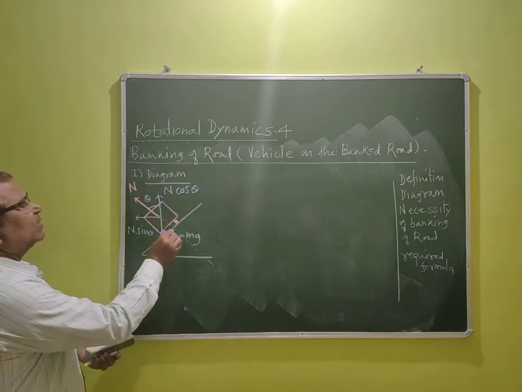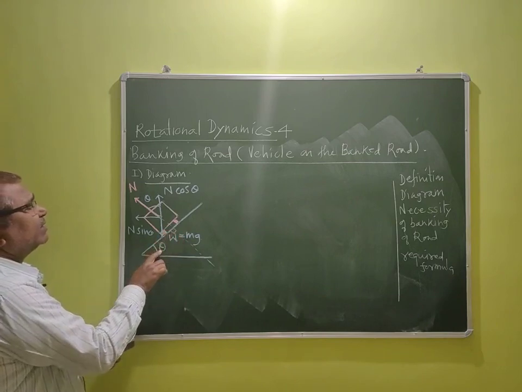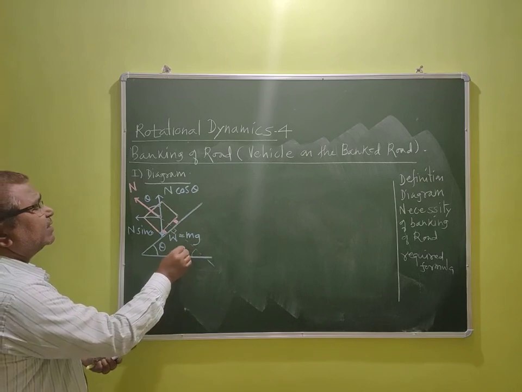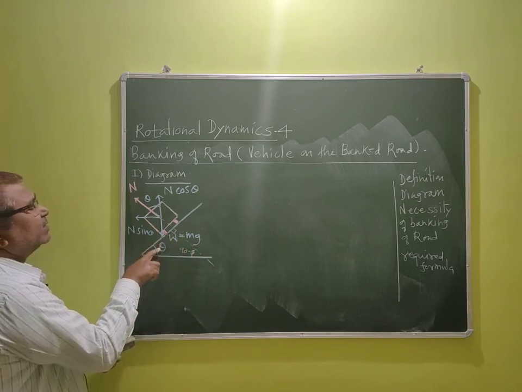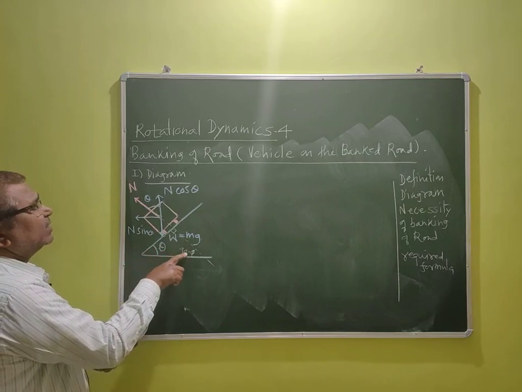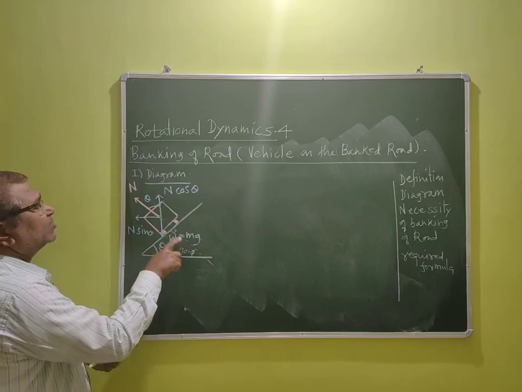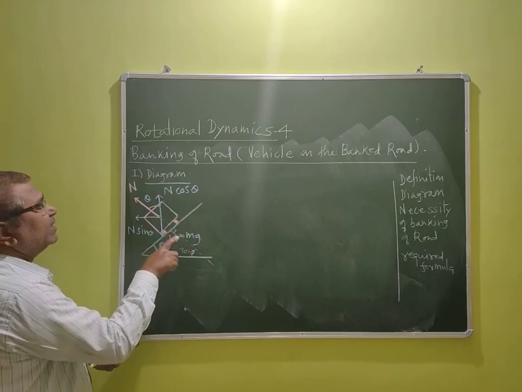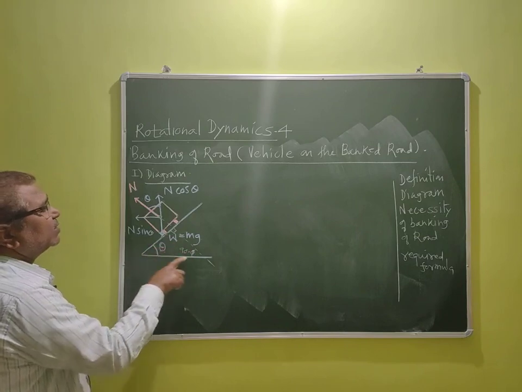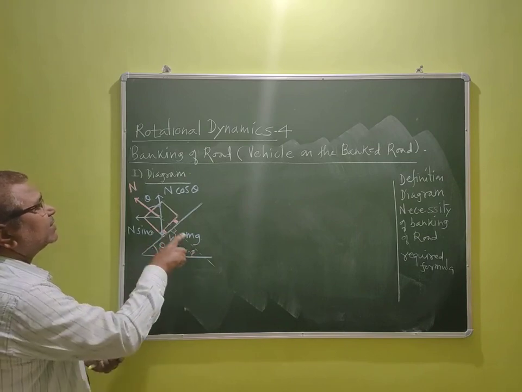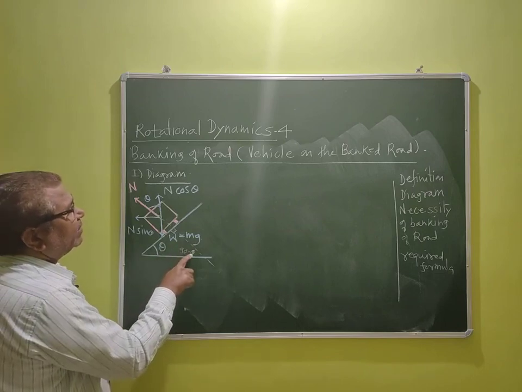So this angle becomes 90 degree. And this is 90, this is theta. Then this angle is 90 minus theta, because summation of these three angles should be 180. This is 90, this is 90, 180. Theta minus theta get cancelled. So summation of all angles of this triangle is equal to 180. So we got here this is 90 minus theta.